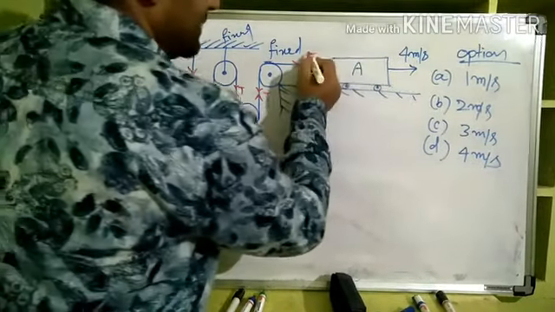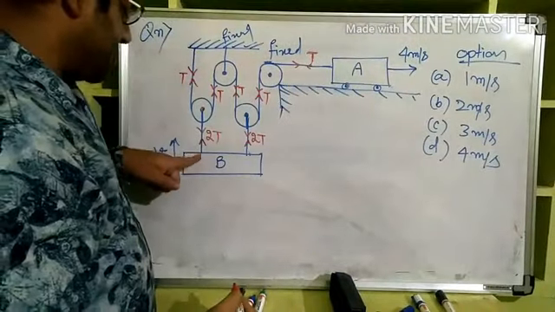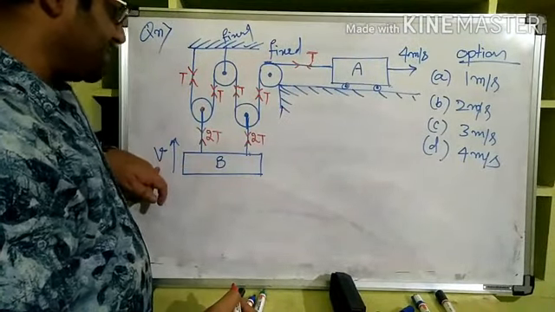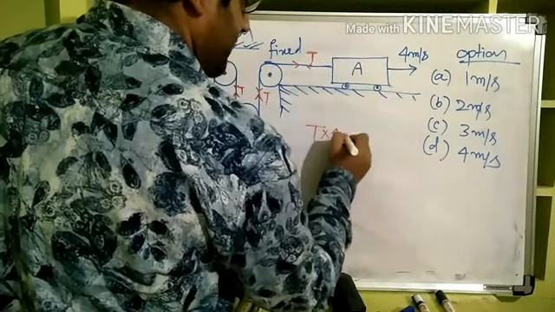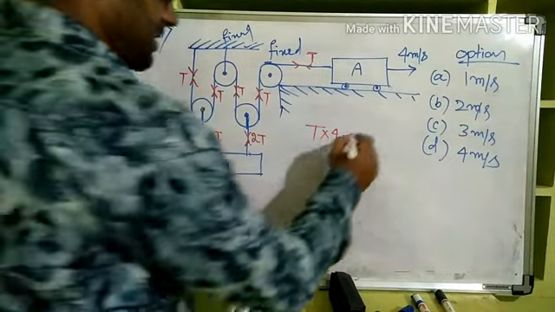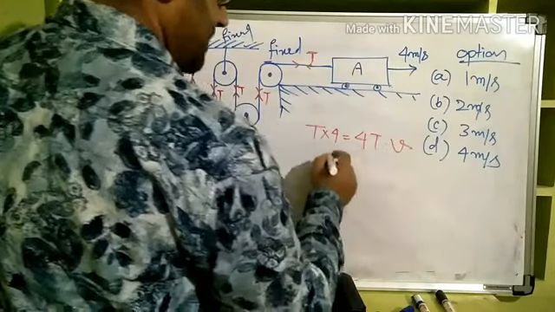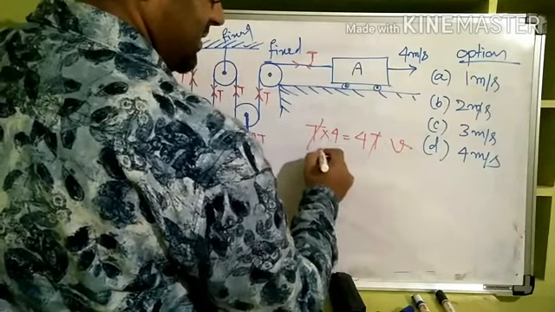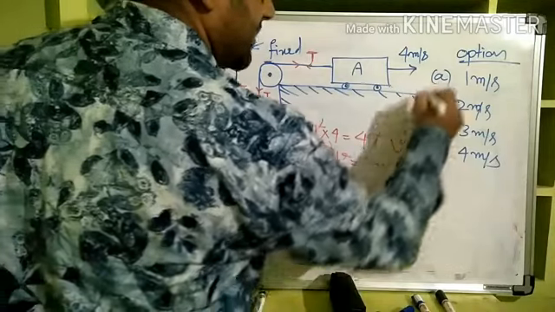What we do, the tension of the block multiplied by the velocity will be equal to the tension of this block multiplied by its velocity, right? So T multiplied by 4 is equal to, this is 2T plus 2T. What is the tension on B? 4T multiplied by V, right? So T got cancelled, which implies V is equal to 4 by 4, 1 meter per second, right?